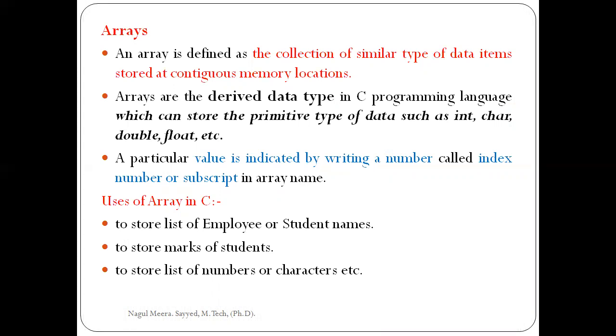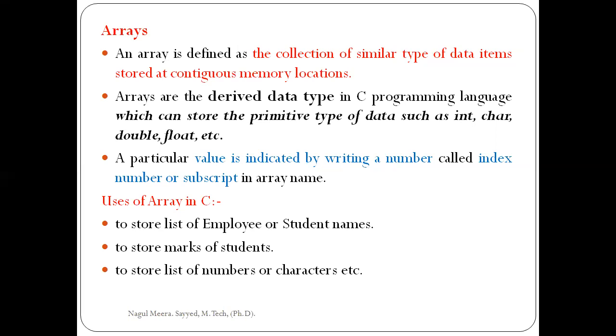An array is a collection of similar data types, and all these data items are stored in contiguous memory locations. So what is the meaning of array? An array is a collection of similar data types, and these data items are stored in contiguous memory locations. This is the meaning of array.